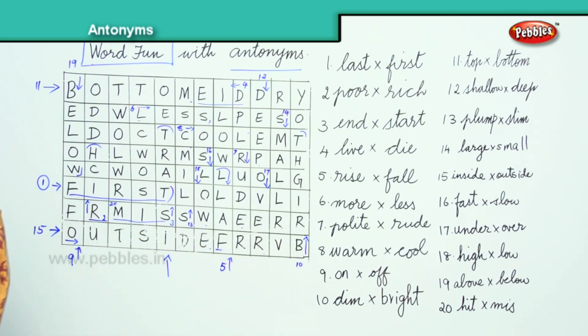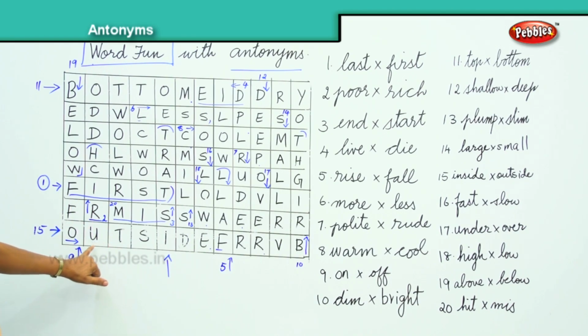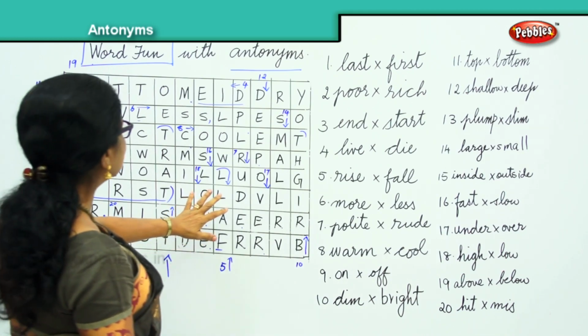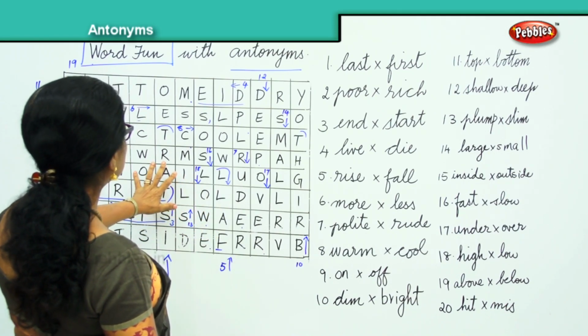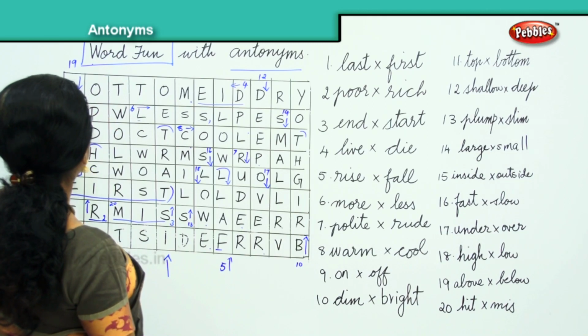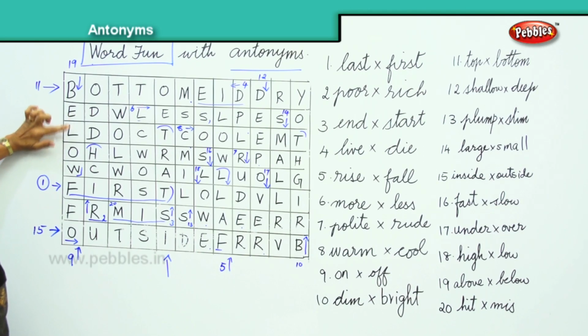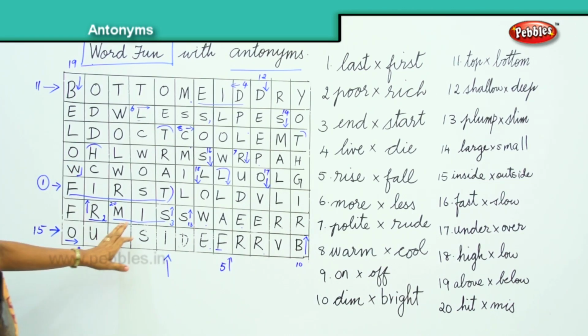And 19, above and below. Number 19, below, B-E-L-O-W. And finally hit and miss, and the last word is hit and miss, 20th word.